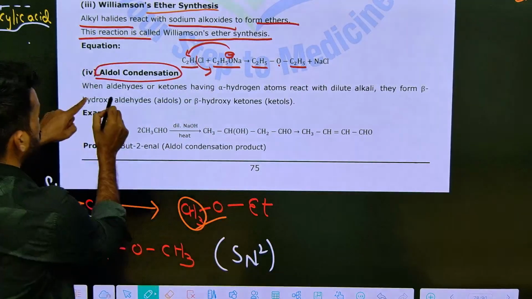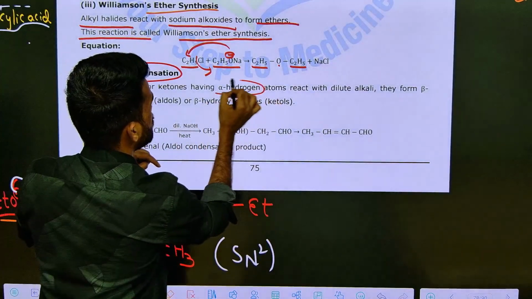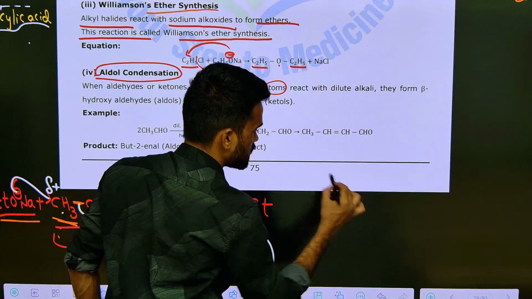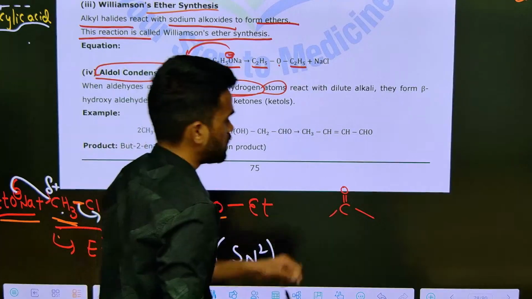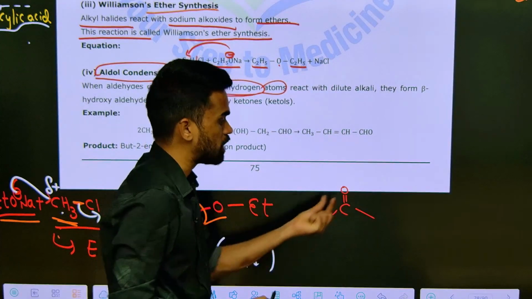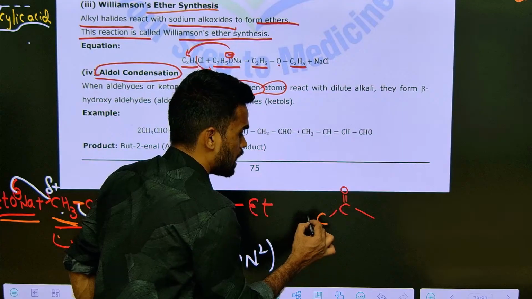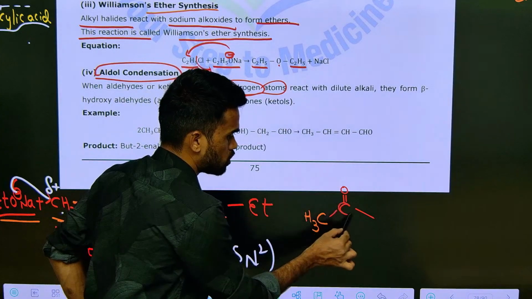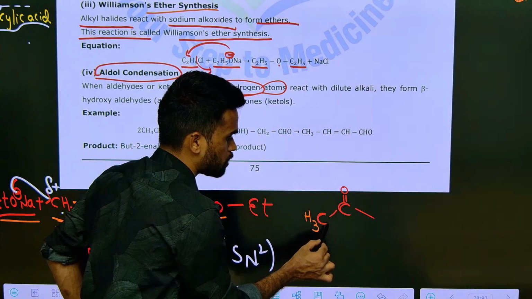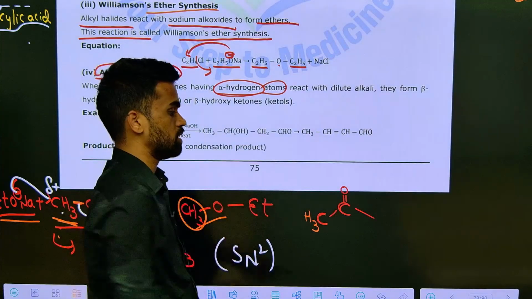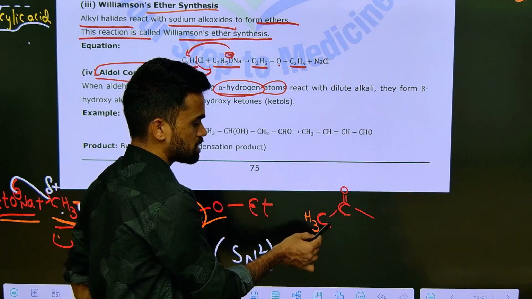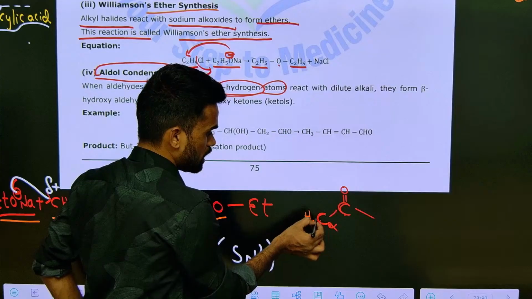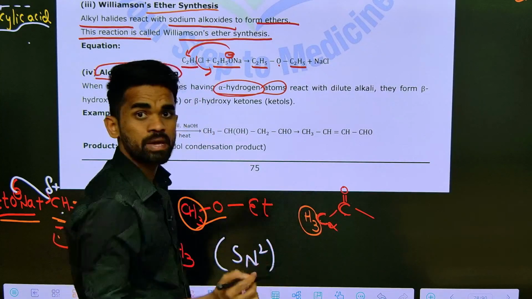So now aldehydes or ketones having alpha hydrogen atoms. See, if this group is there, you should say it is a carbonyl compound. Now on either side, at least on one side, there should be an alkyl group with alpha hydrogens. What do we mean by alpha hydrogens? If this is a carbonyl group, the adjacent carbon is called the alpha carbon. Now on this alpha carbon, if any hydrogens are present, those are considered to be alpha hydrogens.